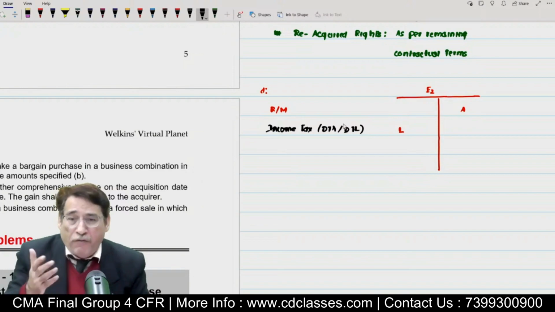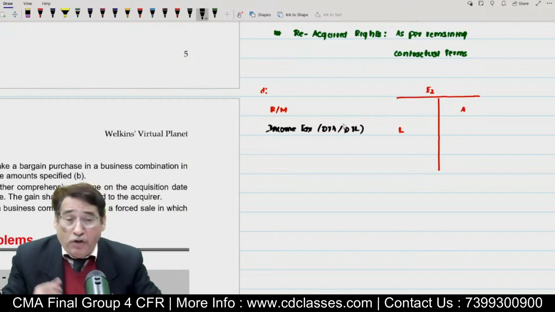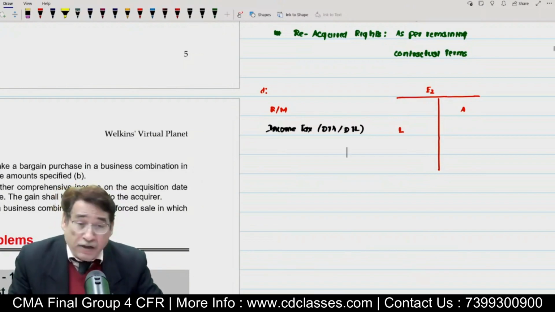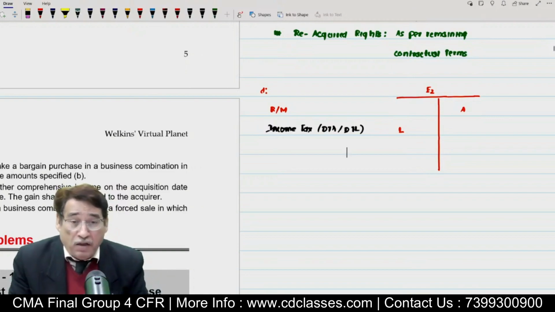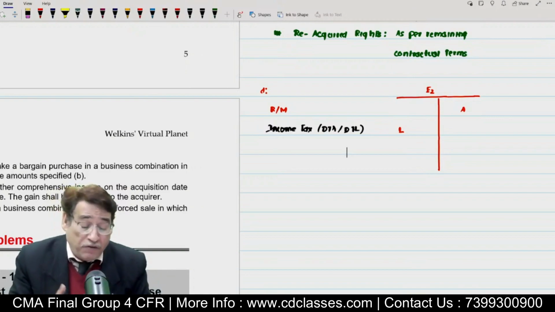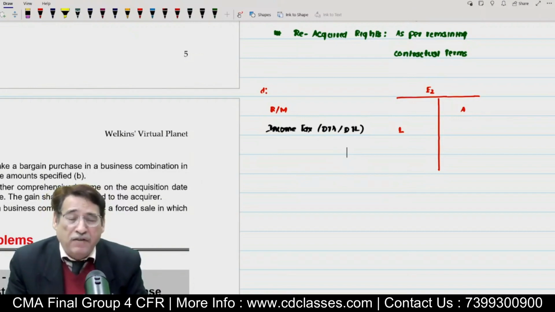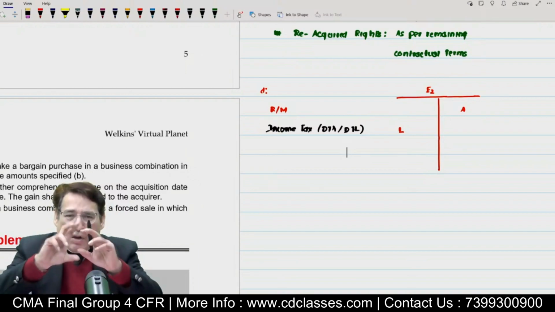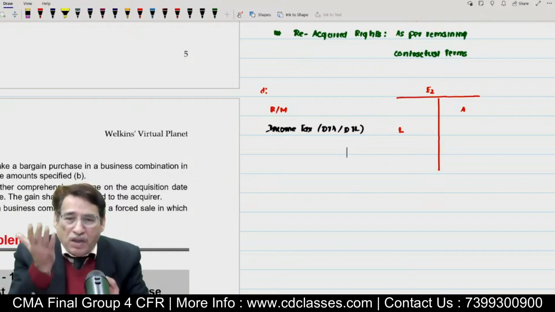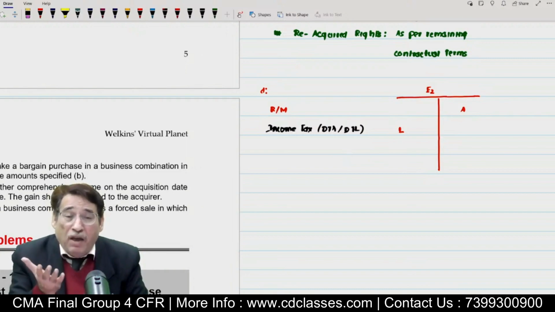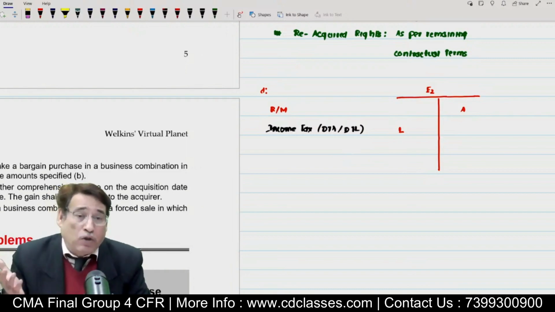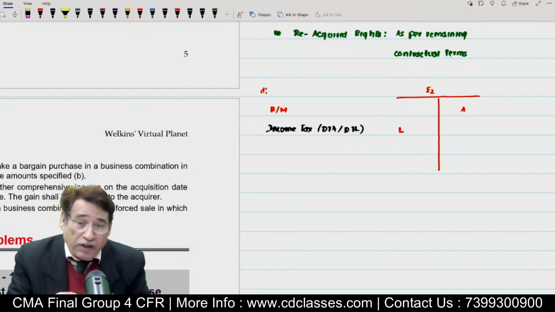Later on, you have Ind AS 12 in your course and you are going to study these two concepts, deferred tax asset and deferred tax liability, at great length there. What happens is, as you know, when we take over the assets and liabilities of the acquiring company, I have already told you we are going to record them at fair value. Because of changes in the fair value, it gives rise to what we call deferred tax asset or deferred tax liability.